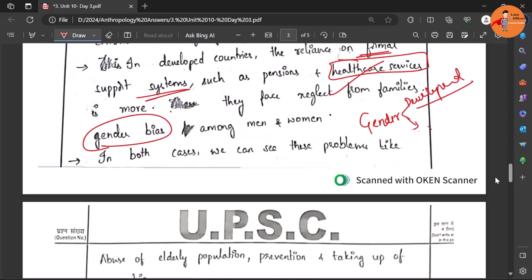But in developing countries, in the later stages, female elders are more preferred because they can do some domestic chores and all. So even the children, if they want to keep their parents with them, prefer the female person, and they want to keep the male person away from the family or in old age homes, etc. This kind of trend can also be seen in developing countries.